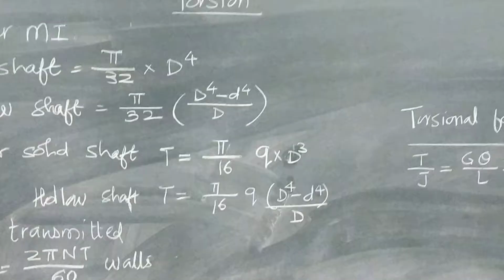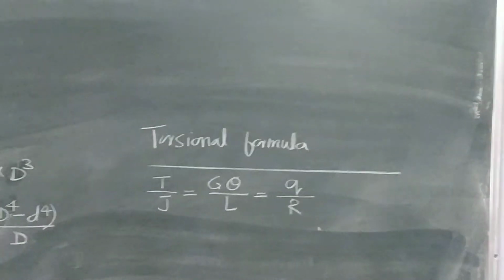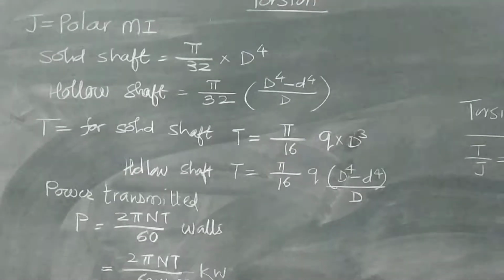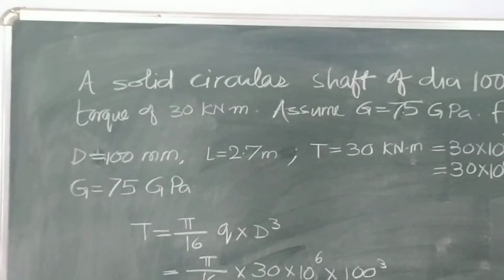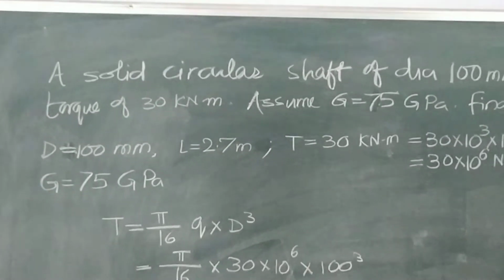Now we have to write down the torsional formula somewhere. We can directly solve the problem using this formula. Let us take down one simple example.